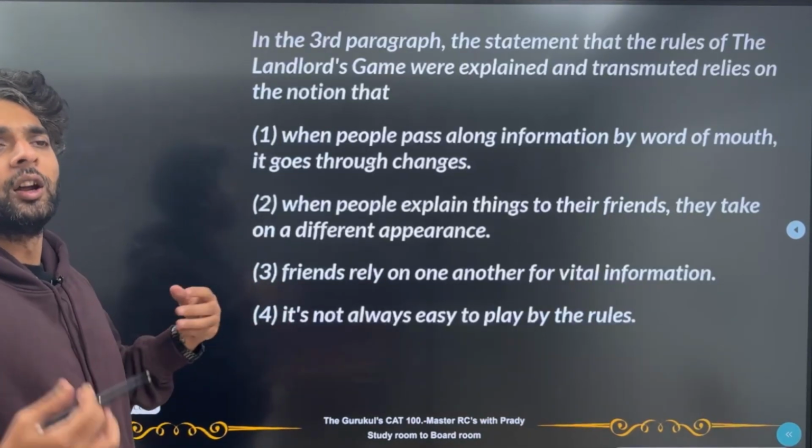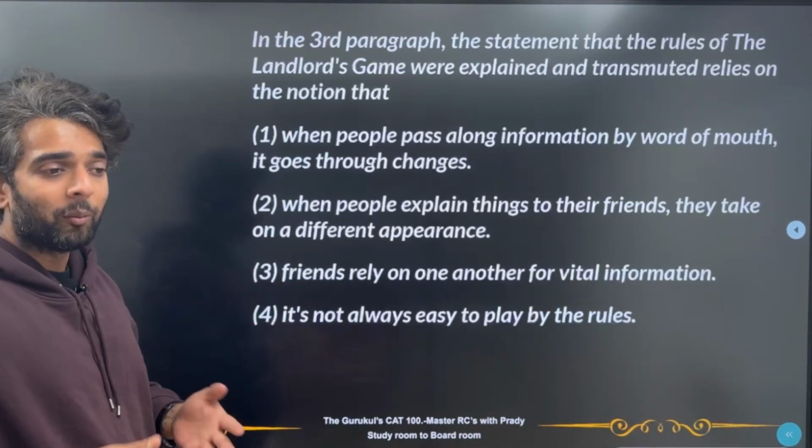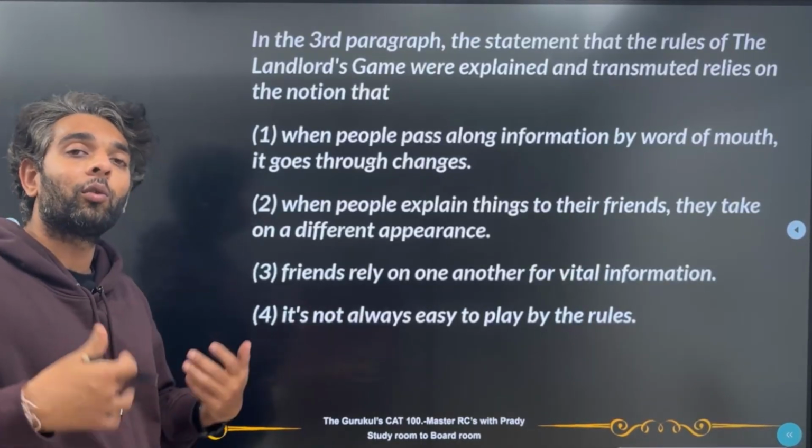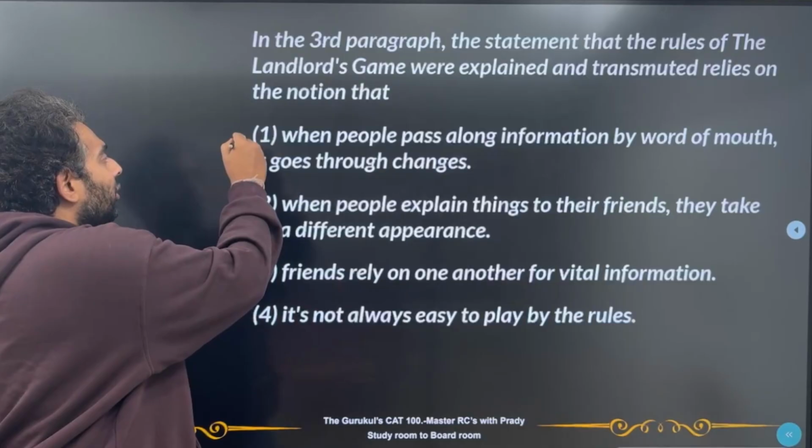Why? Because people are talking about it to others. There were no game boards or pieces which were manufactured centrally. Everyone had to make their own thing. So they explained rules to each other. So this is a very good answer.